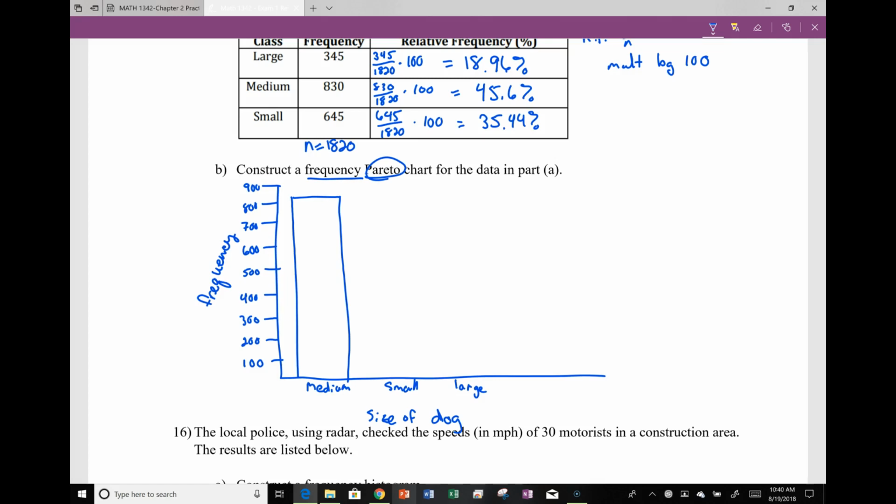Small dogs, there are 645, so close to 650. So we'll go about here. And then the large dogs, there were 345, so approximately here. Notice I go from the largest down to the smallest. I don't go back up again. This is what is considered a Pareto.